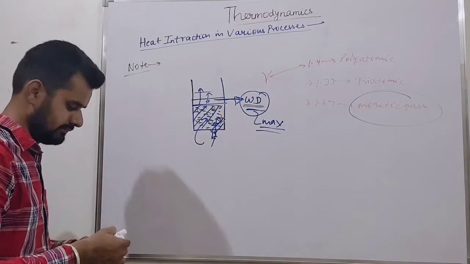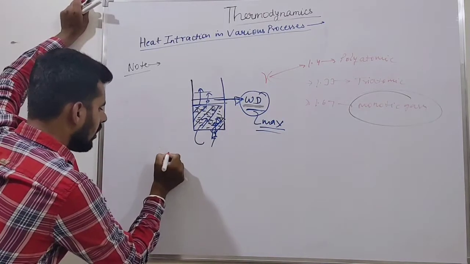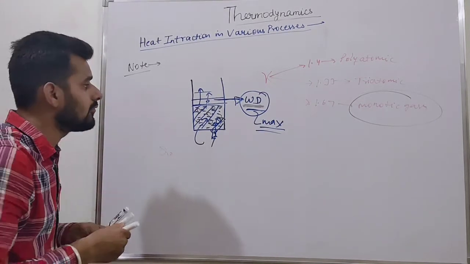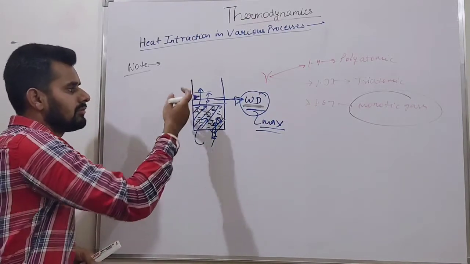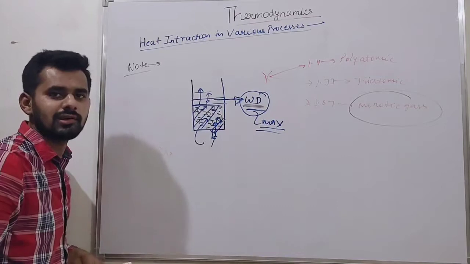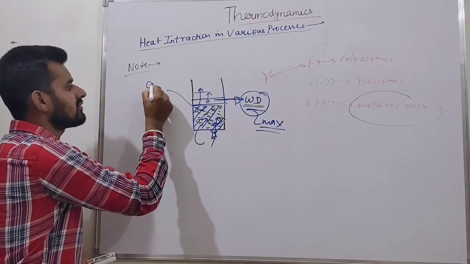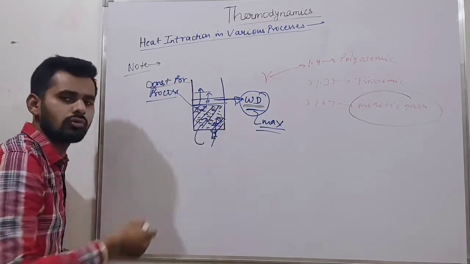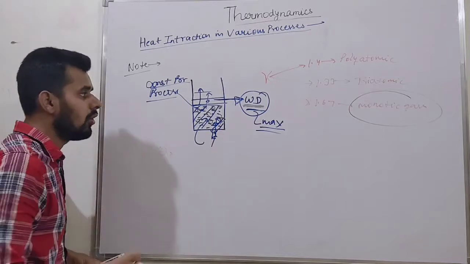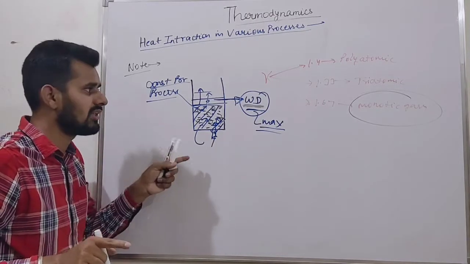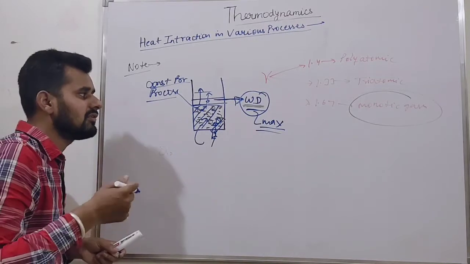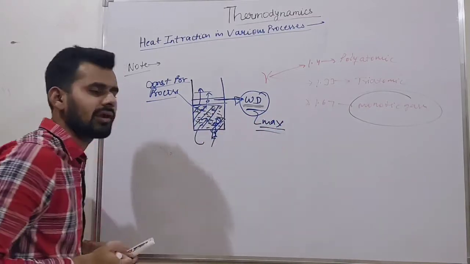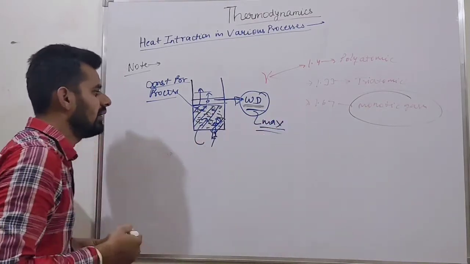How? Let's understand this, friends. First of all, what is the process? This piston cylinder freely moves upward. What is the process here? There are no restrictions. It is a constant pressure process. For a constant pressure process, the maximum work which we can take as output is when the gas is monatomic.